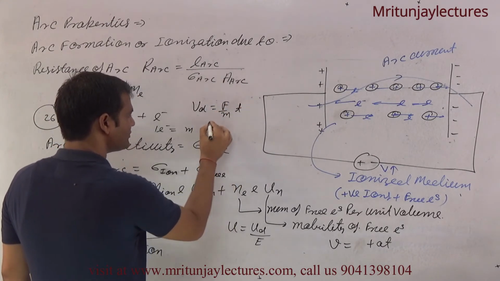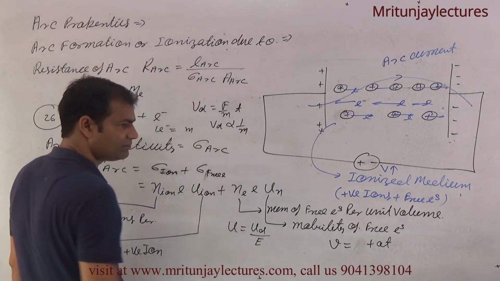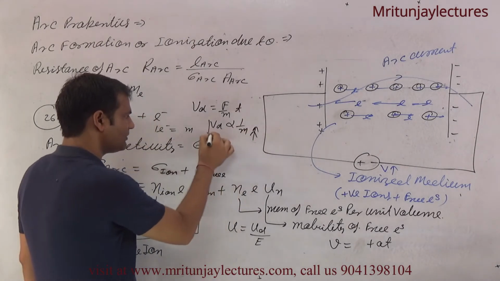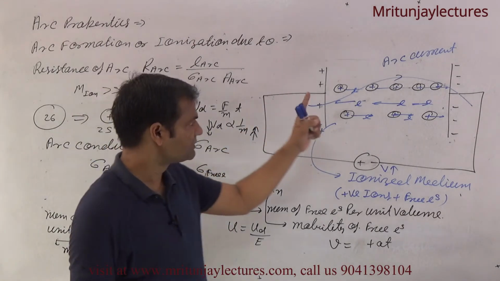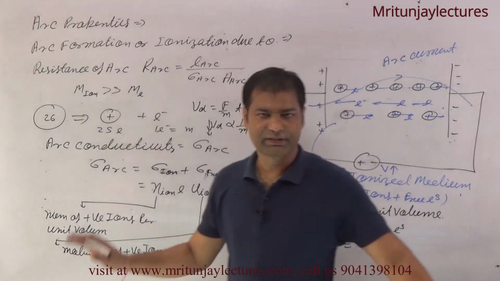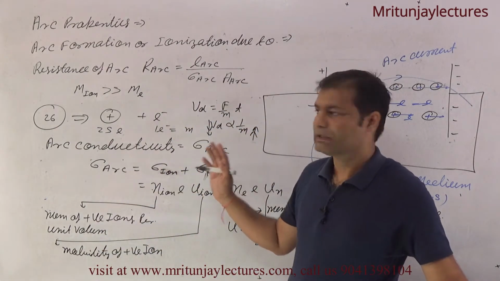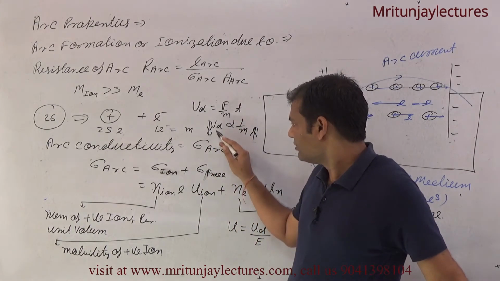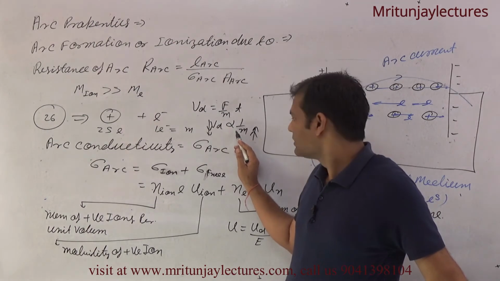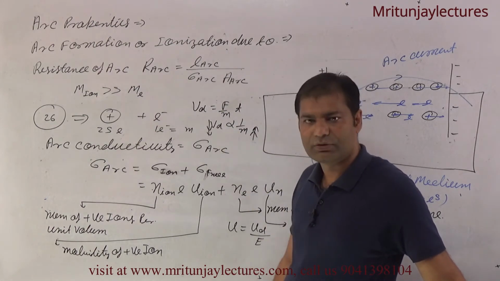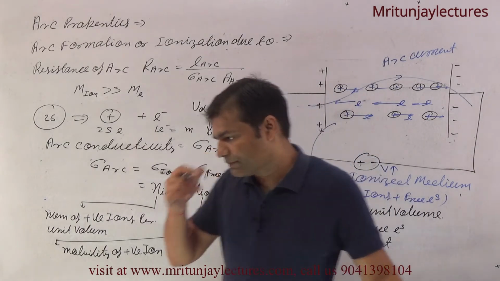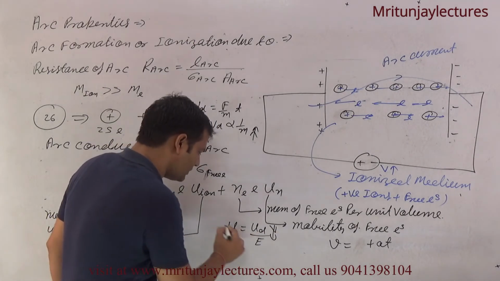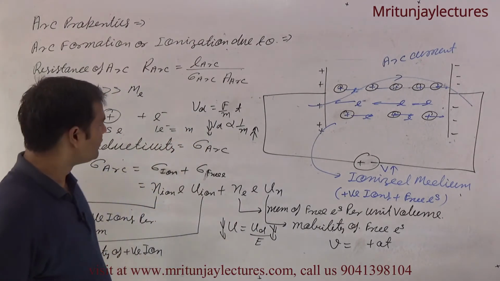So Vd is inversely proportional to m. If mass is higher, drift velocity is less, because the force is the same on both. So if mass is higher, then drift velocity decreases. If drift velocity decreases, then mu also decreases. Which one is higher?